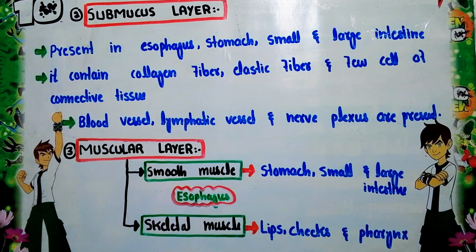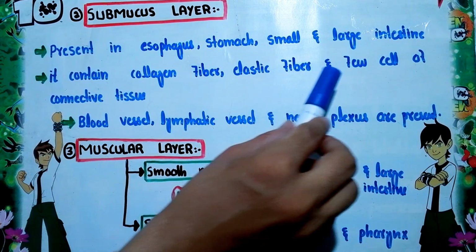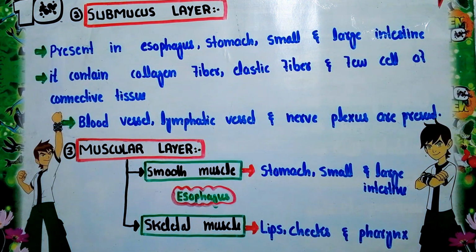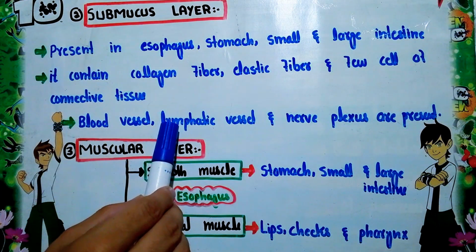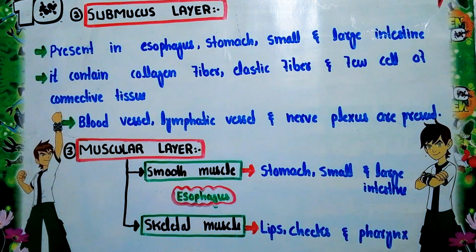The second point is that it contains collagen fibers, elastic fibers and a few connective tissue cells. They are present in the submucosal layer of the GI tract. Here it possesses blood vessels, lymphatic vessels and nerve plexuses. So this is the layer that possesses these blood vessels and lymphatic vessels.